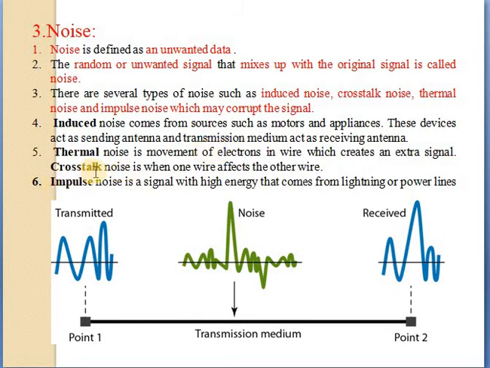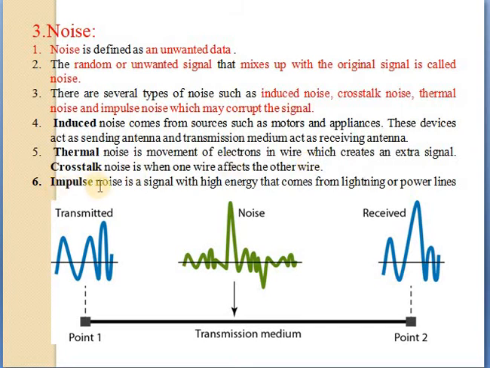Next is crosstalk. Crosstalk noise is when one wire affects the other wire. The effect of one wire on another wire is called crosstalk. One wire acts as a sending antenna and the second wire, or the transmission medium, acts as the receiving antenna. Just like in a telephone system, it is a common experience to hear the conversation of other people in the background, which is known as crosstalk.